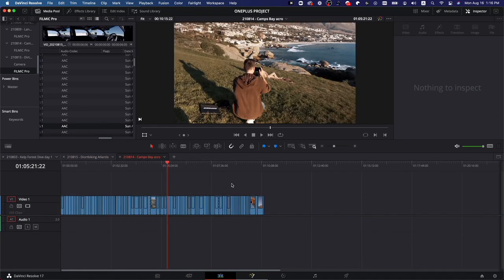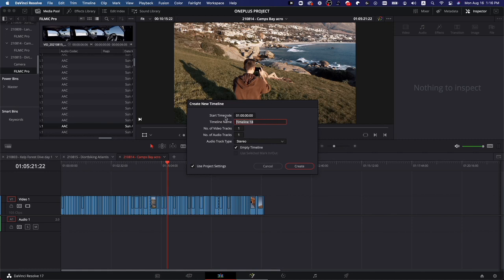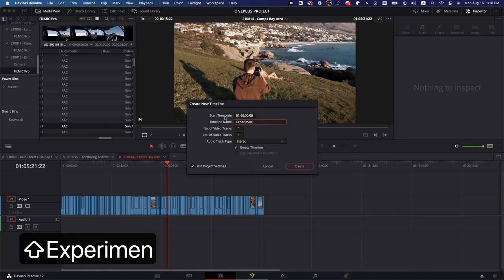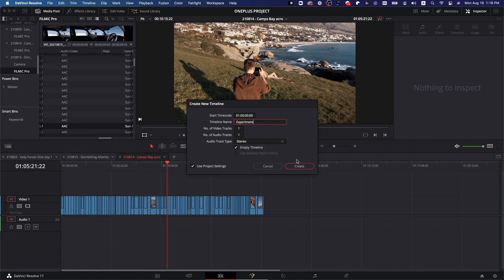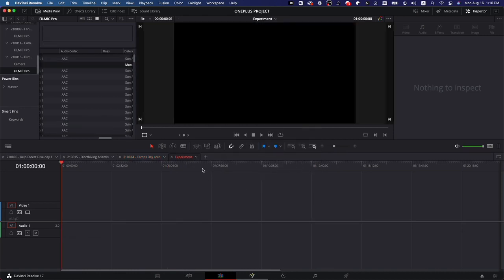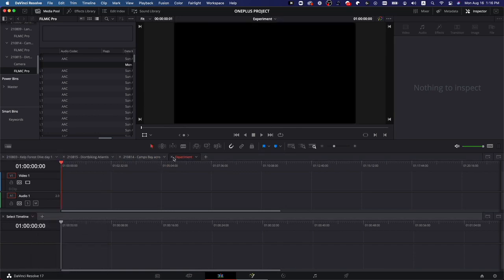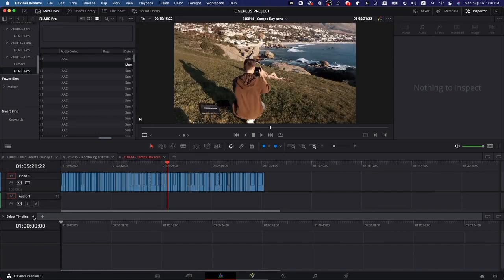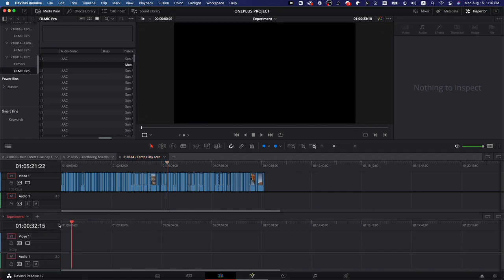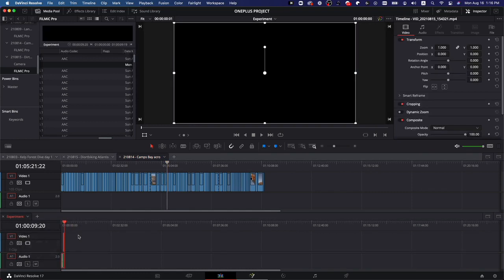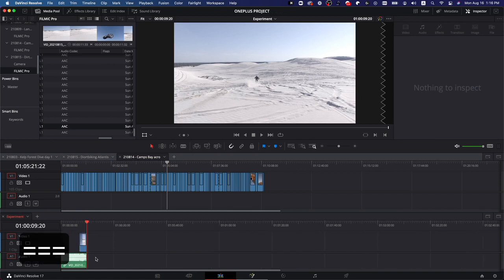So in here, I have some other clips that I would want. So I'm just going to make a new timeline. I'm going to call this experiment. We're going to use the project settings. I'm going to click create. And now I'm going to make a new timeline down here. And I'm going to select that experiment timeline, but I have to close it up here first. And then down here, I can open it. And I'm going to paste that first clip, Command V. I'm going to delete the audio because I don't need that.